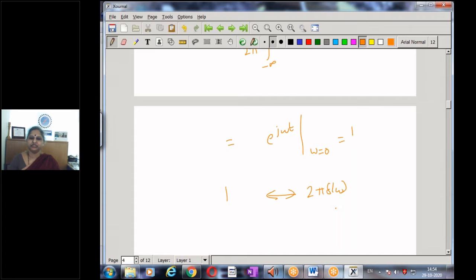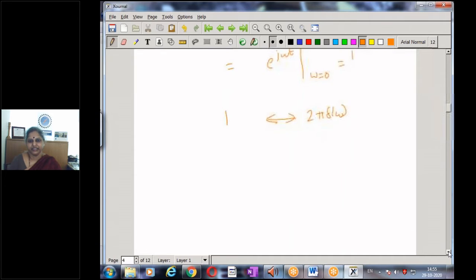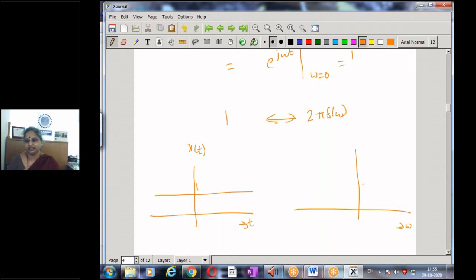As a convention, we normally represent the time domain function on the left hand side and the frequency domain function on the right hand side. So if I plot the result in the time domain, my signal x of t as a function of time is a constant. It's 1, a signal of strength 1. In the frequency domain, it is a unit impulse of magnitude 2 pi.